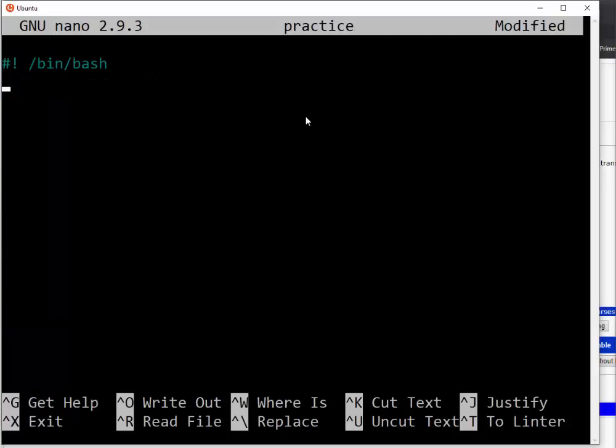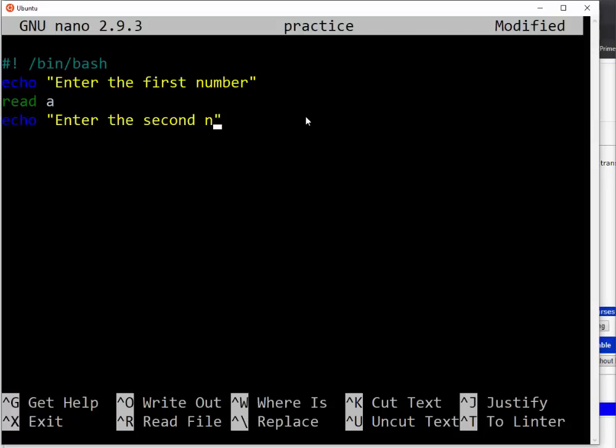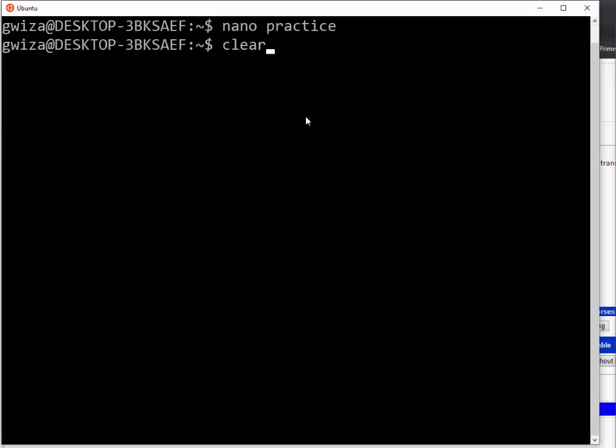So then from here, let me say for example echo, enter the first number, then let me read for example read A, then I will ask him again enter the second number, then let me read for example B, and if I echo A plus B, so you can see that it can be running, murebe, it will be like an error. Why?